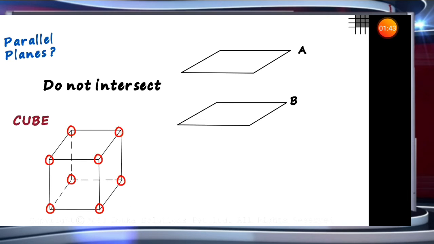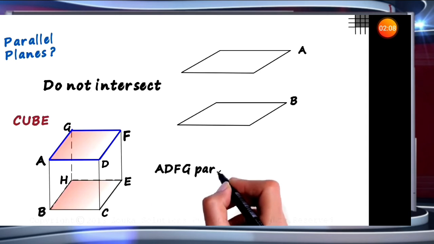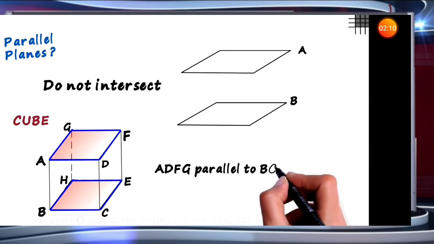Let us name all the vertices of the cube so that we can identify the planes easily. Let A, B, C, D be the front face and let E, F, G and H be the back face. Every pair of opposite planes in a cube is parallel. To consider an example, we can say that the top and the bottom surfaces are parallel to each other. Plane ADFG is parallel to plane BCEH.